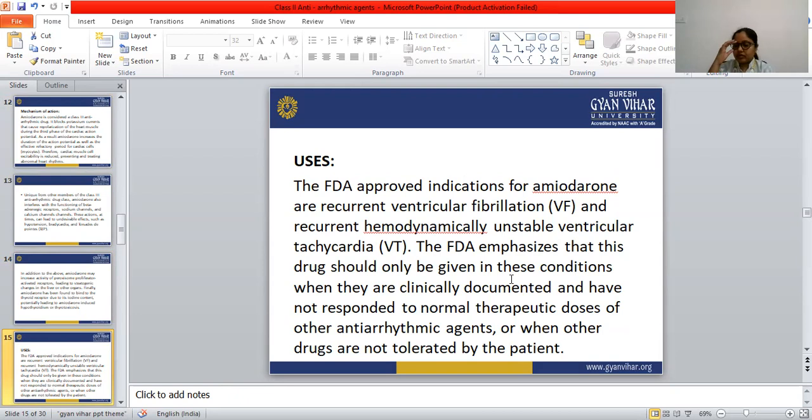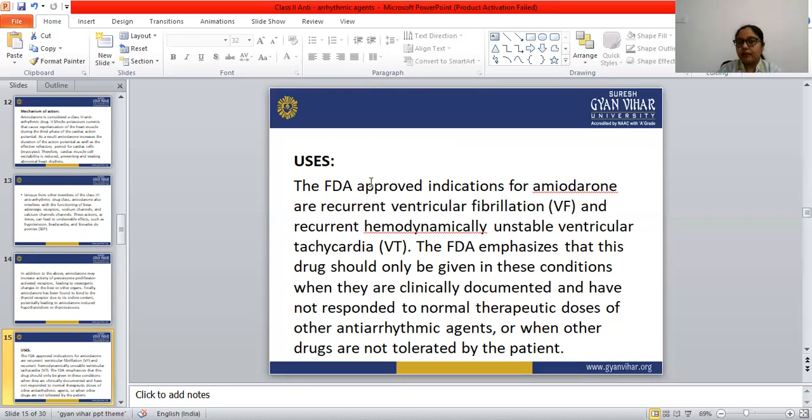Let's see the uses of amiodarone. Amiodarone is used in the treatment of ventricular or supraventricular arrhythmia, and it also has a vasodilation property. The FDA approved indications for amiodarone are limited, because amiodarone also shows some undesirable effects.